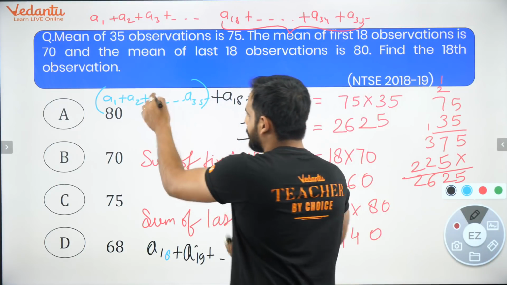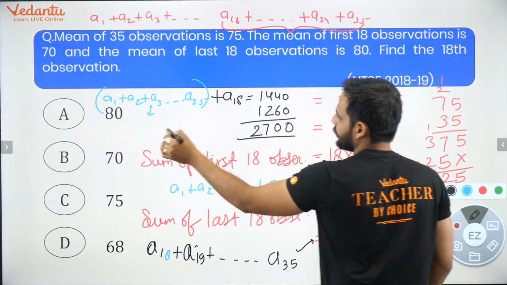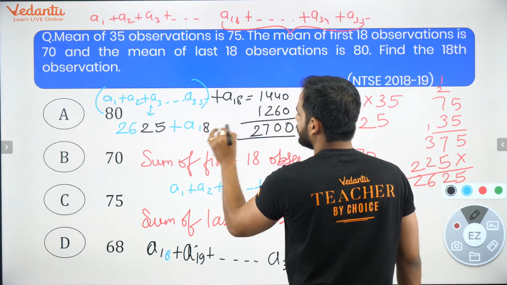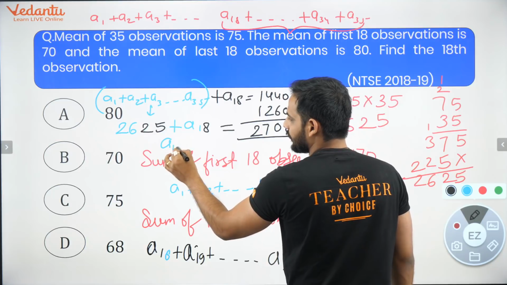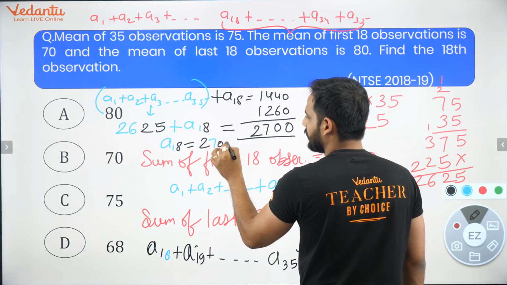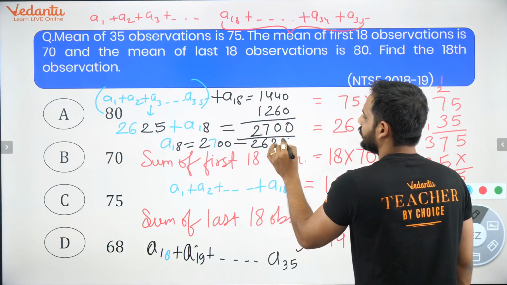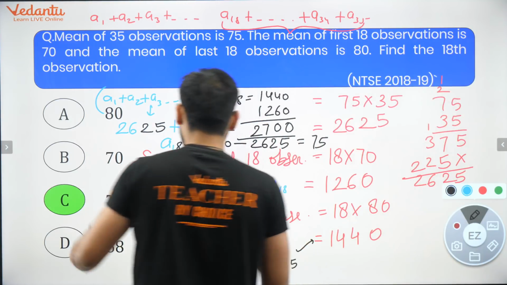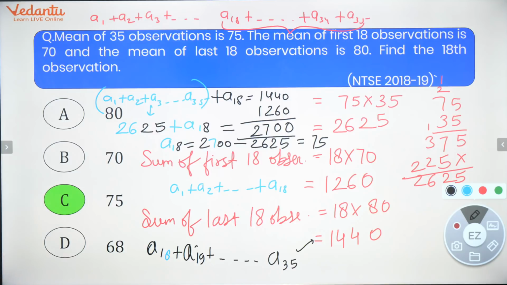I know that this part is nothing but equal to what? 2625. So I can say 2625 plus A18 is equal to 2700. So A18 will be equal to 2700 minus 2625, which is equal to 75. So the 18th observation is what? 75. So the 18th observation is 75.